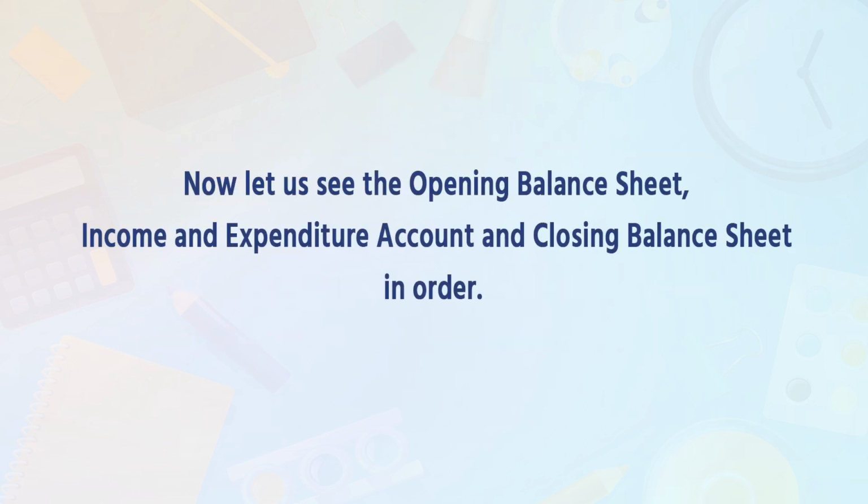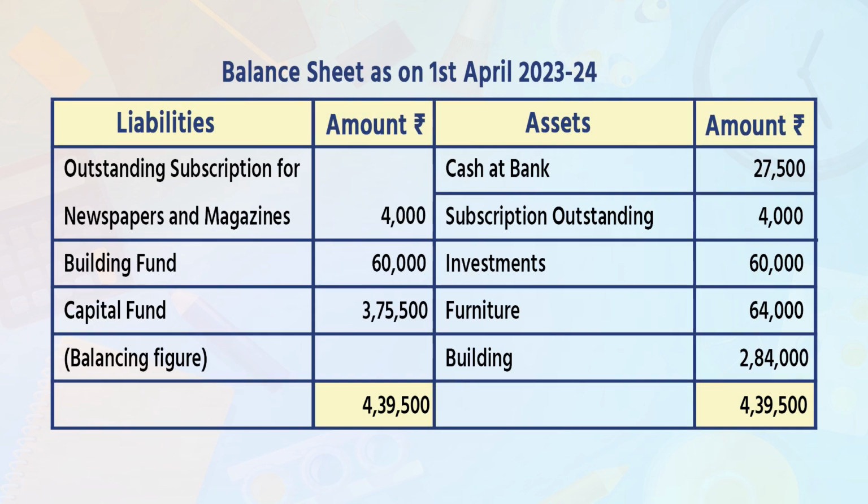Now let us see the opening balance sheet, income and expenditure account and closing balance sheet in order. Let us see opening balance sheet. Balance sheet as on 1st April 23-24. Liability side, outstanding subscription for newspapers and magazines rupees 4,000, building fund 60,000, capital fund 3,75,500, total of liability side